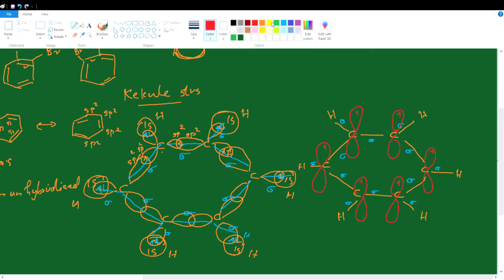If you number the carbon atoms, let this be carbon number 1.